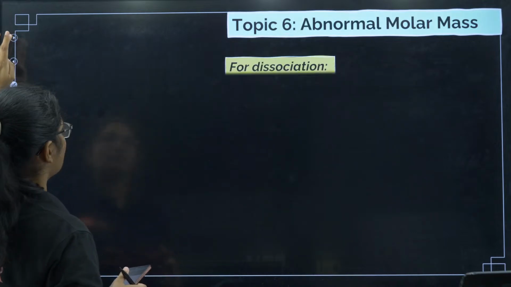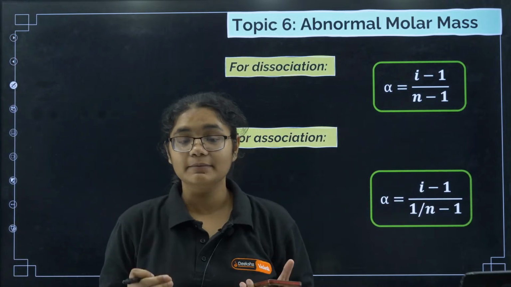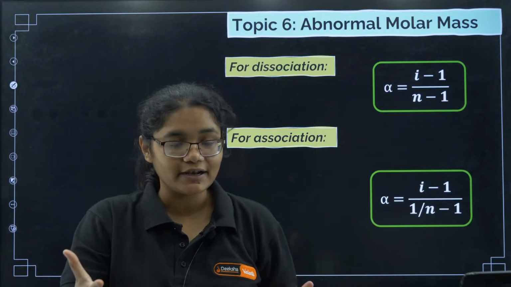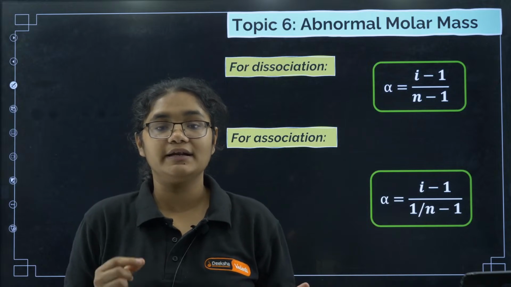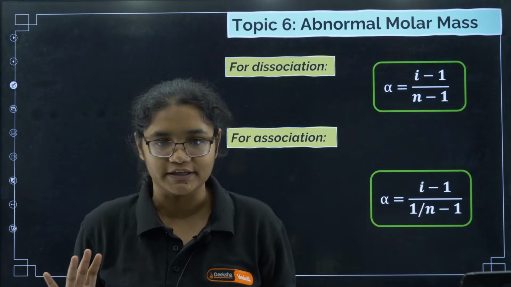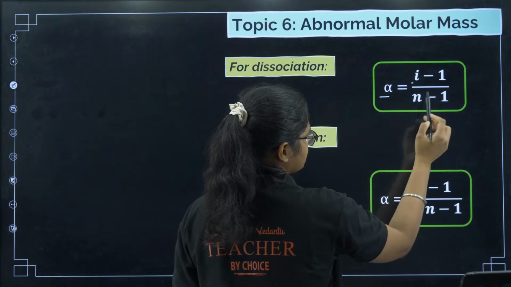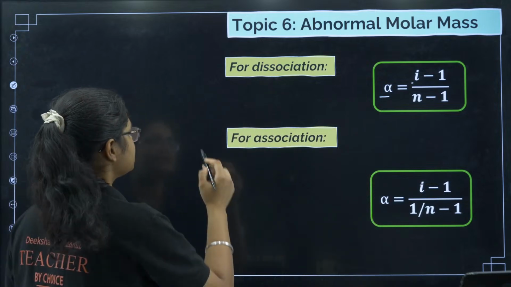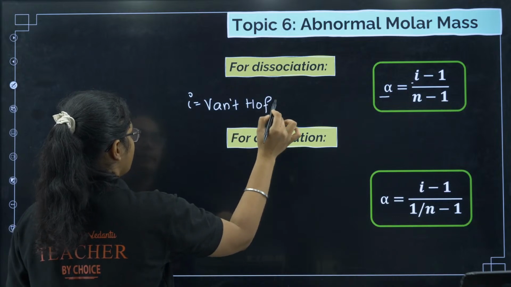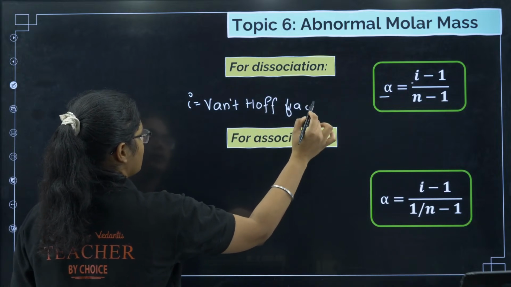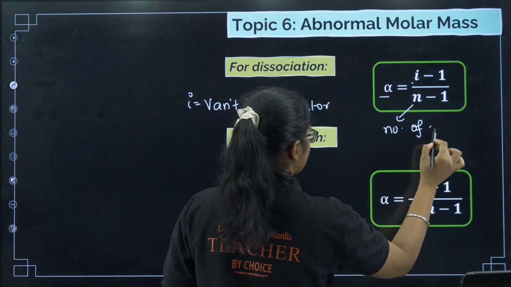Next, we will have something called abnormal molar mass. Now see here, sometimes certain solutes will dissociate or associate after they go into the solution. So we need to calculate the degree of association or degree of dissociation. For degree of dissociation, the formula is alpha equal to (i minus 1) divided by (n minus 1). What is i here? i here is the Van't Hoff factor, and n is the number of ions after dissociation.